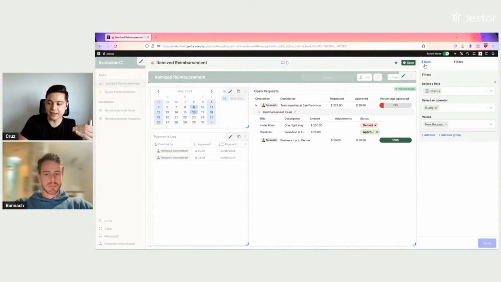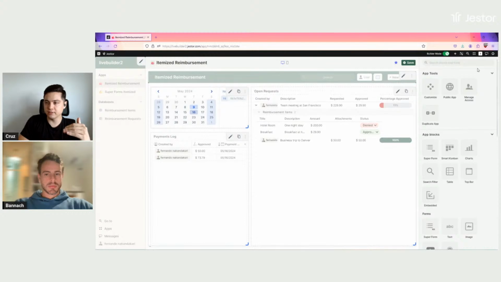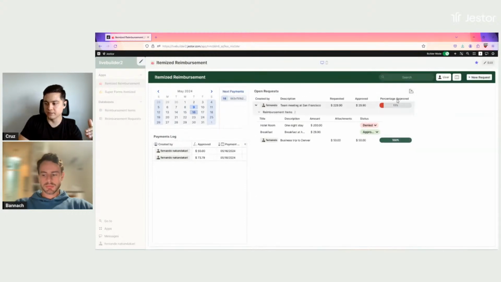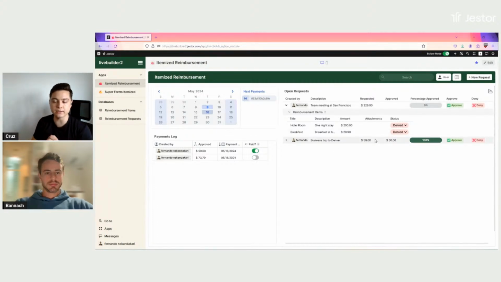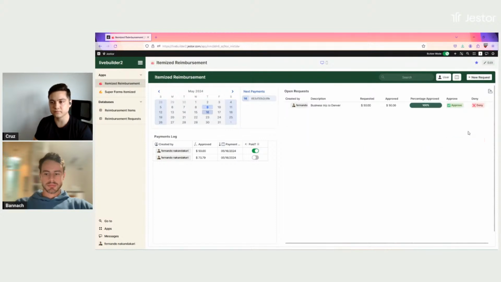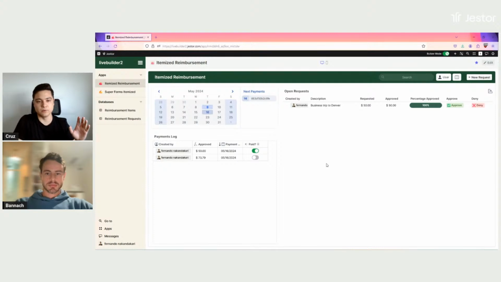So as soon as I click on approve or deny, it's going to vanish from this table. So that's what happened before. For example, let's say that for this team meeting at San Francisco, I'm denying the hotel room, I'm denying the breakfast. It's not in accordance to corporate guidelines. So instead of clicking approve, I'm going to click on deny, and this is going to just remove it from open request, right? And it's not going to payment or anything like that.